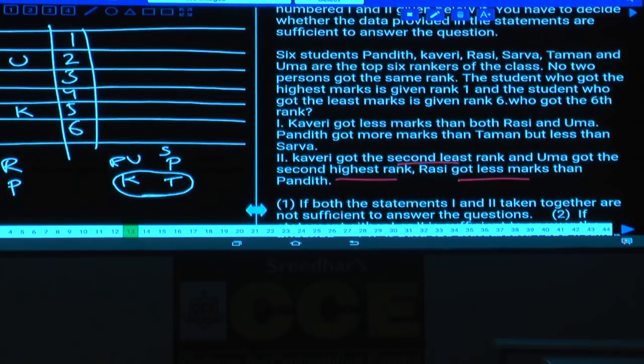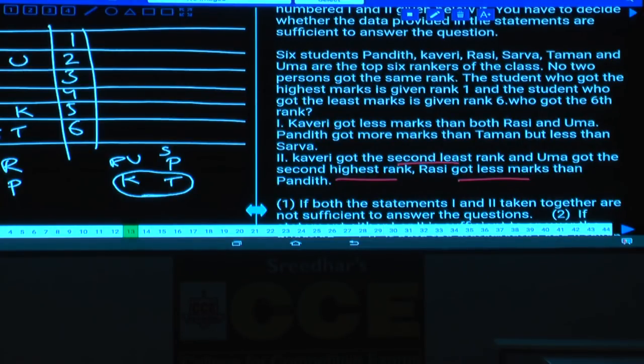And PKRST. Hence, who can bear the 6th place? Either P can bear the 6th place, S can bear the 6th place, or T can bear the 6th place. Isn't it? Hence, with the help of 2 alone, either P, S, or T can be at the last place.